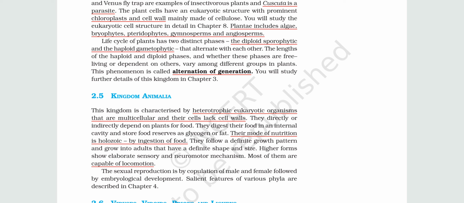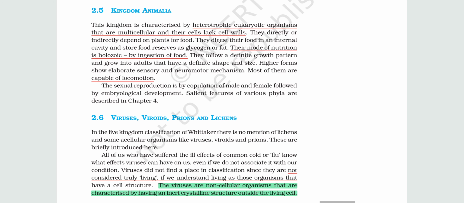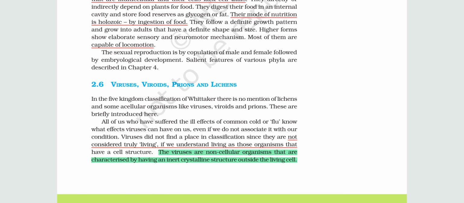Then they are capable of locomotion. They mainly reproduce by sexual reproduction, but some also reproduce by asexual reproduction. Those are exceptions. Mainly it is by sexual reproduction, that is by copulation of male and female. Then there is embryological development, and salient features of various phyla are described in chapter 4. Then we come to the last part of the lesson, that is viruses, viroids, prions and lichens.